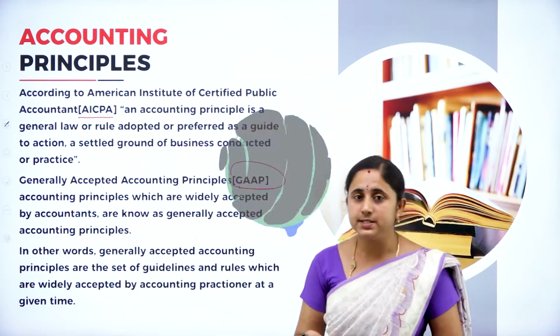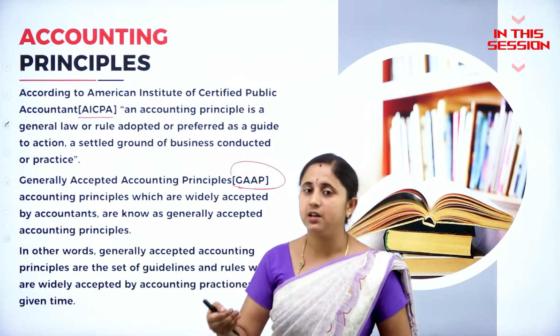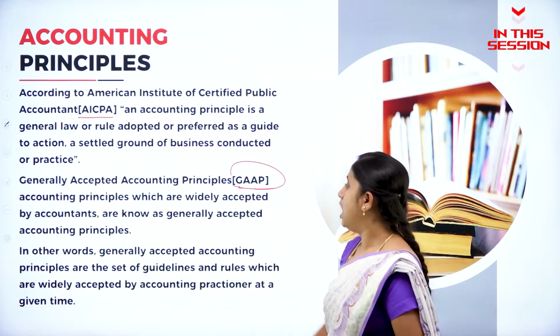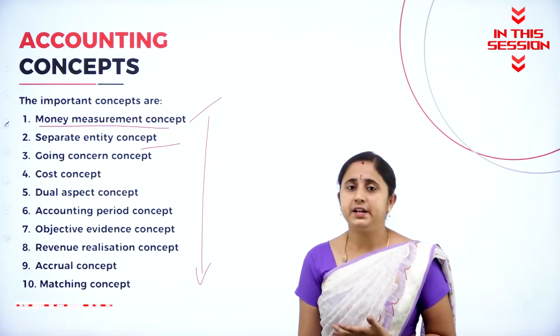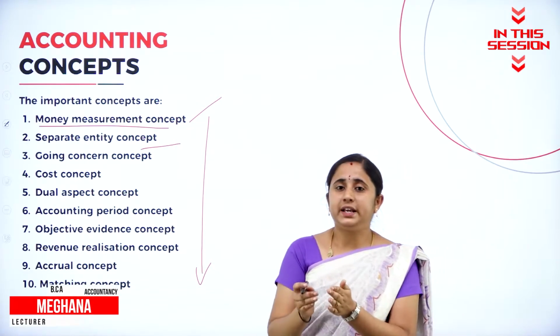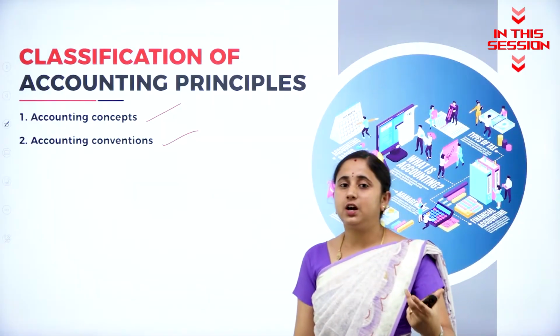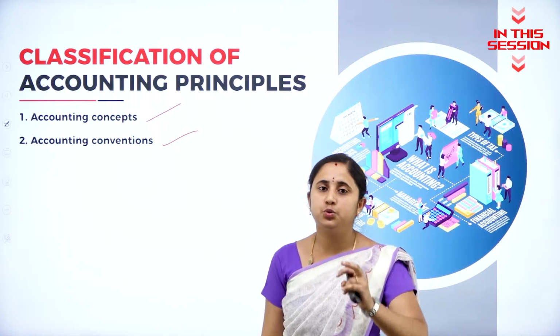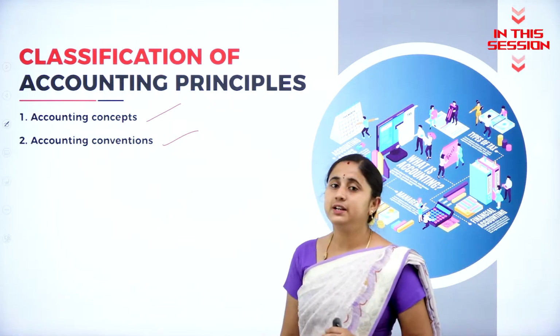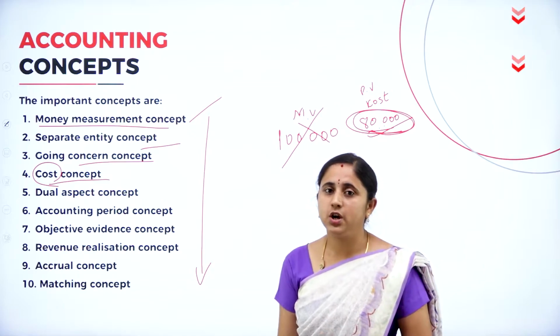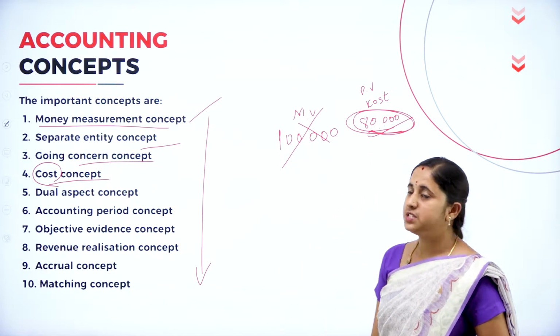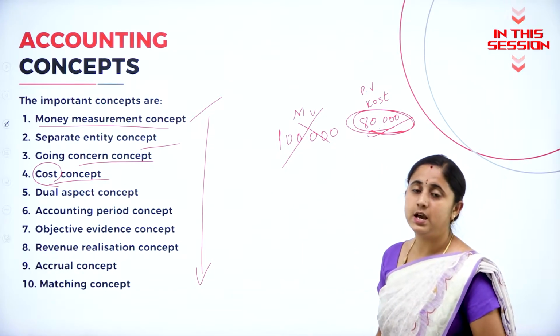The accounting principles which are generally accepted or widely accepted by the accounting practitioner. Separate entity concept means maintain a separate book for the owner as well as for the business. The total accounting principles are classified into two categories: accounting concepts and conventions. While depreciating your assets or while calculating depreciation, consider the cost value, not the market value.